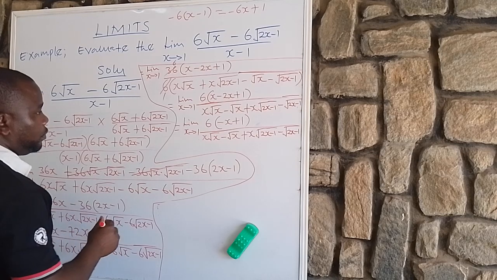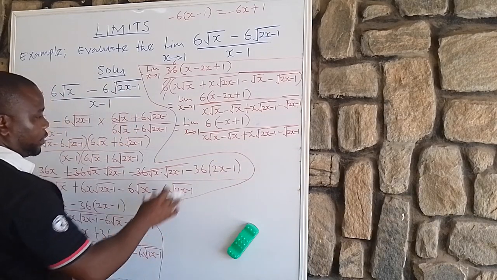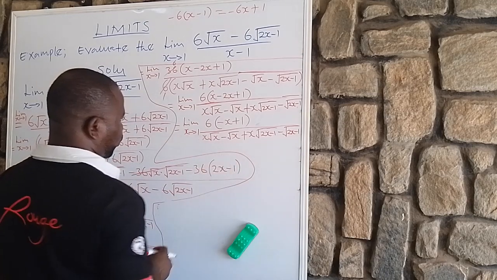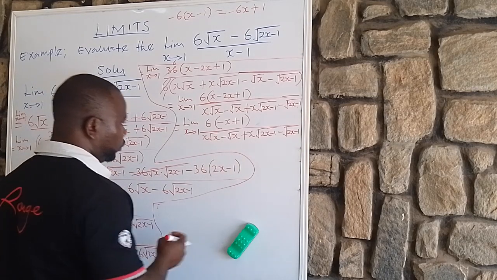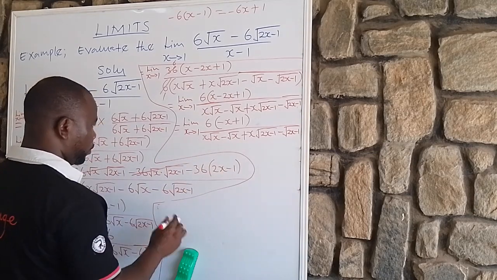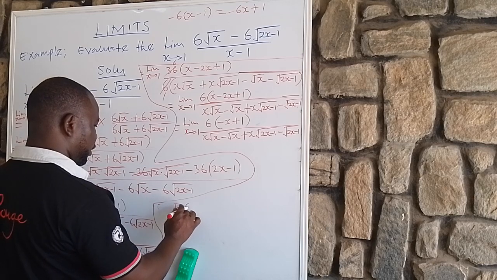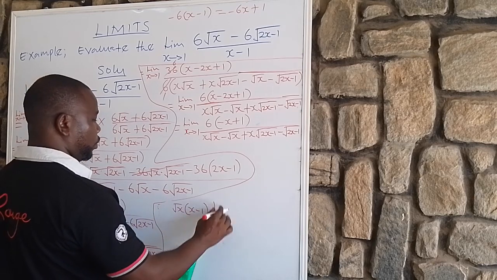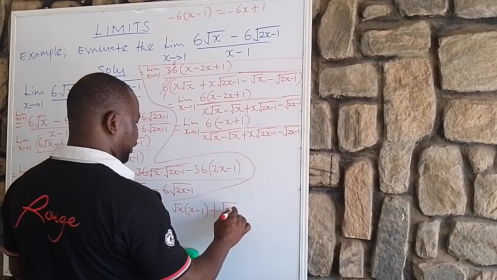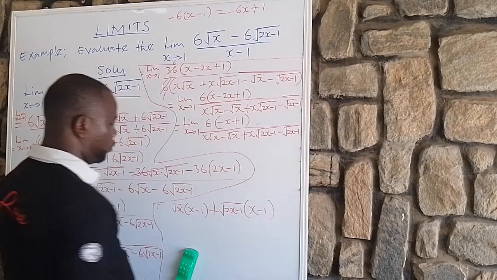Okay? So now here, what I have done here, you discover that x minus 1 is common. True or false? Because if you factor out this denominator, root x is common, x minus 1, plus here 2 root 2x minus 1. This is x minus 1 is common.